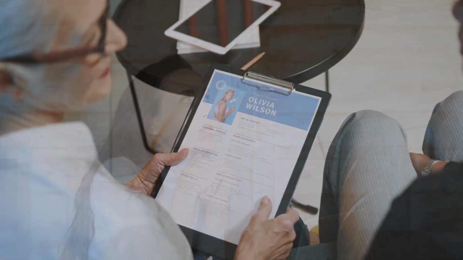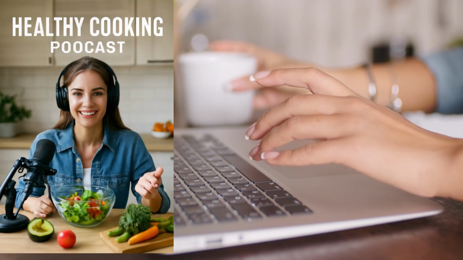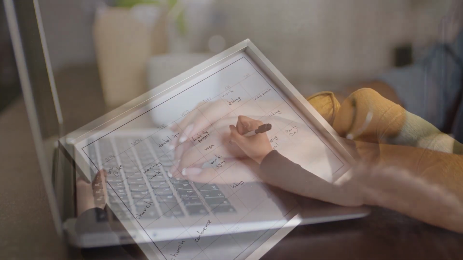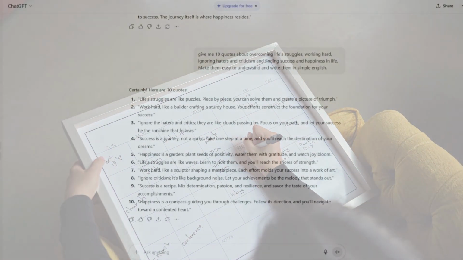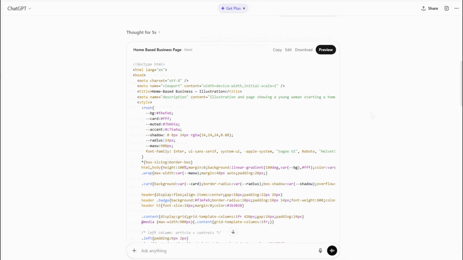So what are some of the things that we can do with ChatGPT? We can write our resume, we can write emails, reply to emails, we can create marketing campaigns, we can generate art, photography, and images, we can use Sora to create short videos, we can write marketing strategies, we can create daily workout routines or your daily plan. You can write songs, you can write a book, you can code, you can also debug your coding.